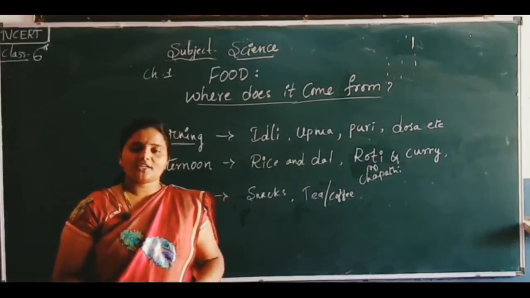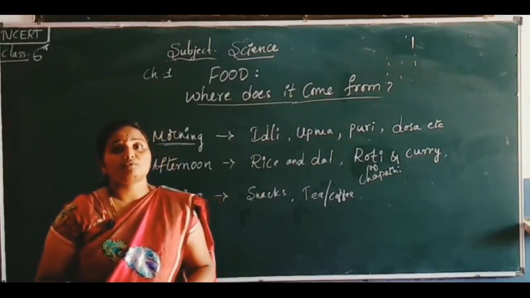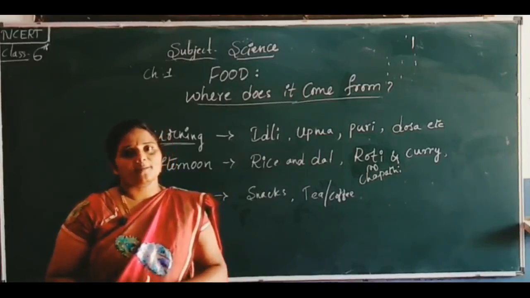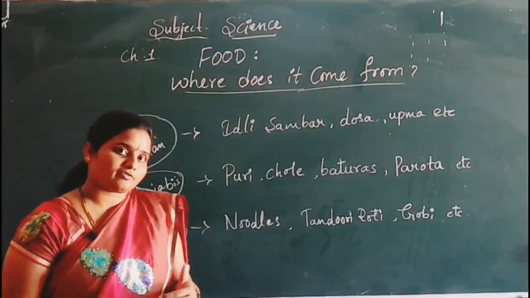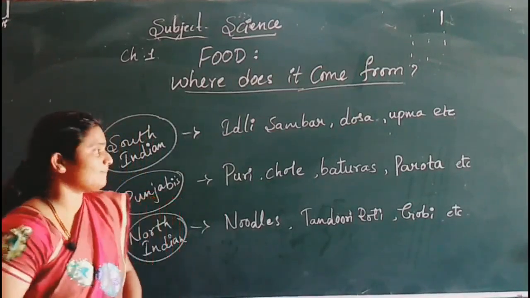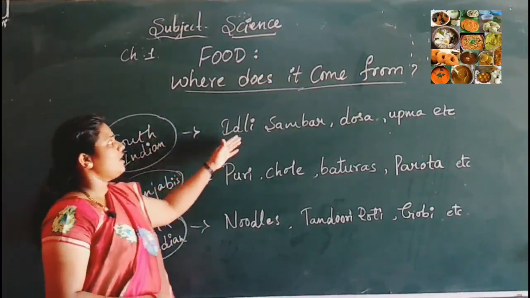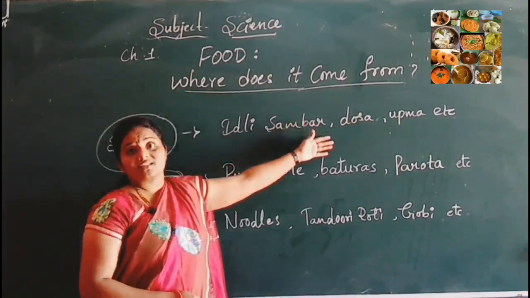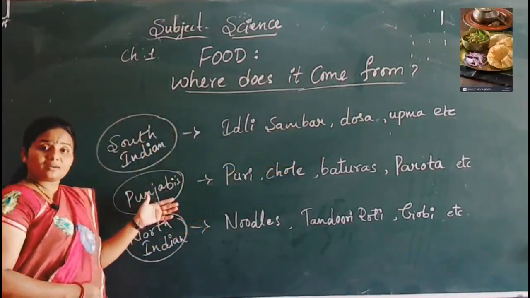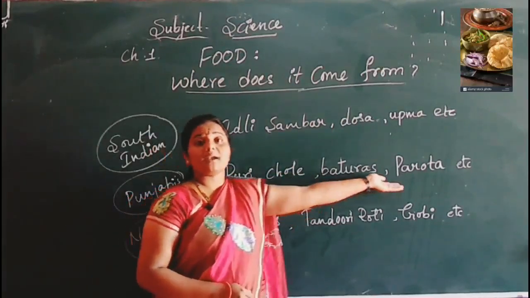So my dear children, what I want to say is that food is going to differ from one place to another and also from one state to another. People of different states are going to have different food items. For example, South Indian people prefer idli, sambar, dosa, upma, etc. Punjabis used to have puri, chole, then baturas and parotas.